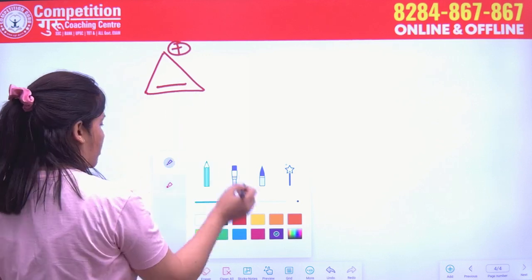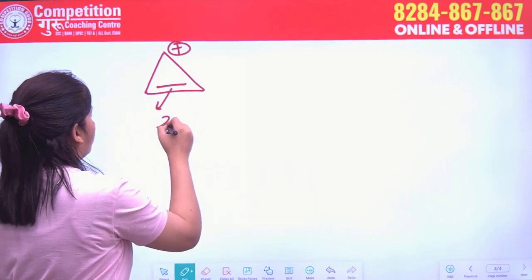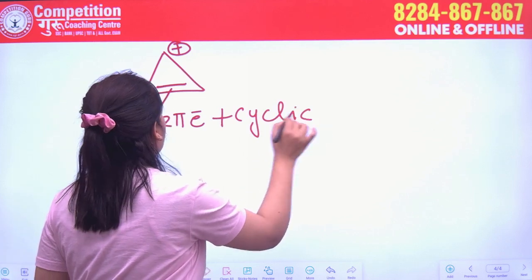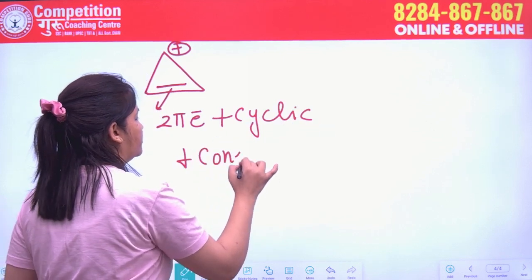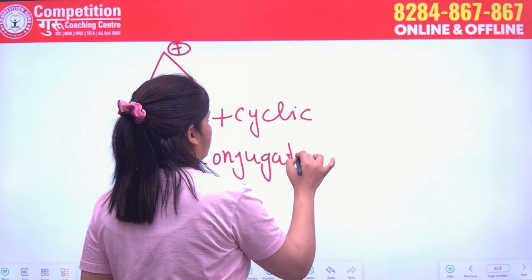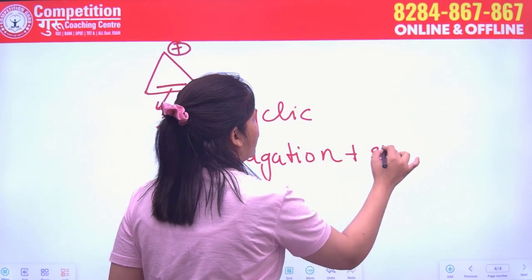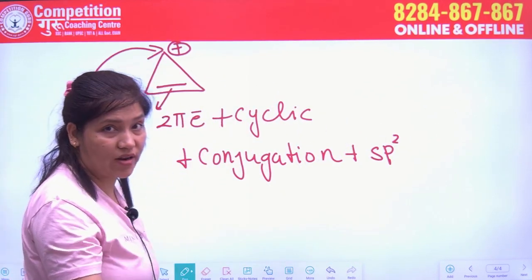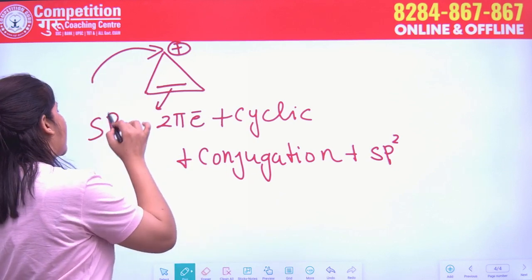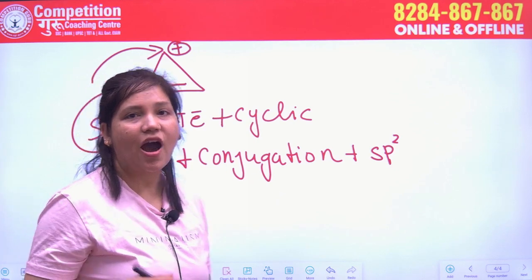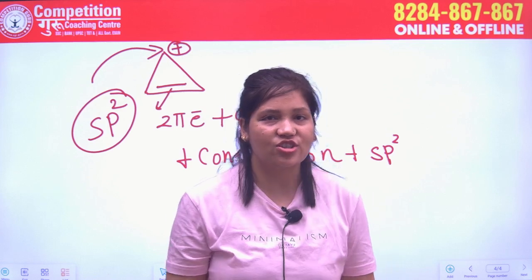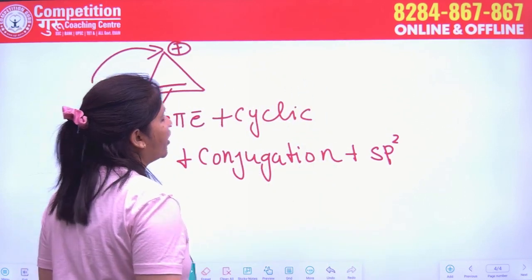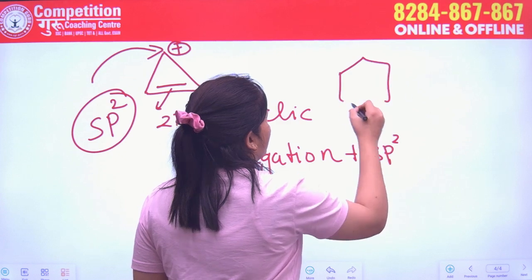Now see here, 2 pi electron plus the compound is cyclic plus conjugation plus each carbon is sp2 hybridized, because this carbon, which is your carbocation, is also having hybridization sp2. Now next example we will take 6 pi electrons.